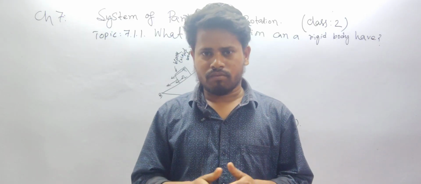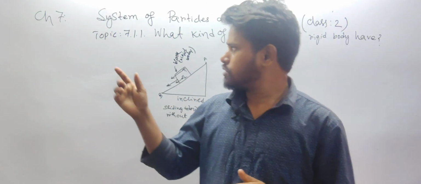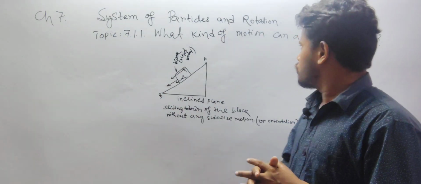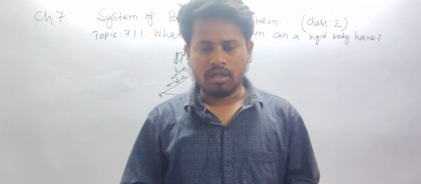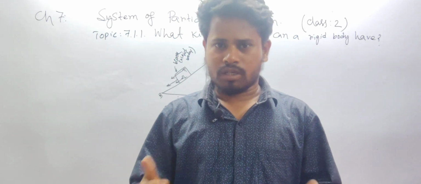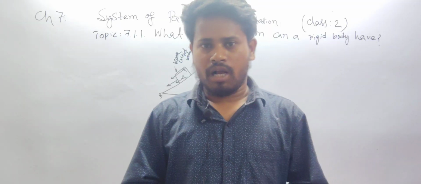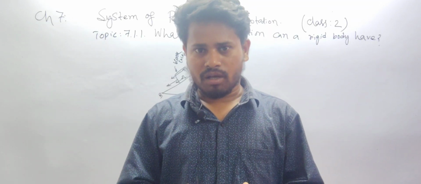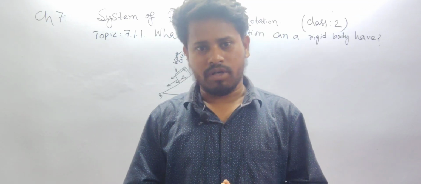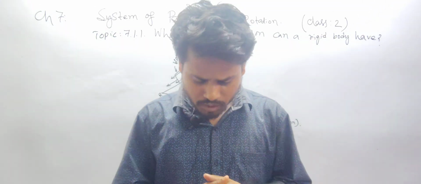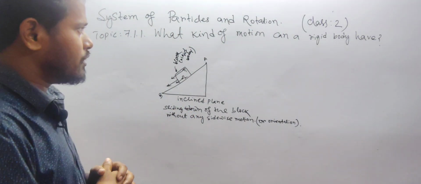Let's start today's topic with a question, which is also our topic: what kind of motion can a rigid body have? In the previous class we understood that whenever we discuss the motion of an extended body, we consider it as a rigid body, and then we can easily discuss its motion. So the question is a fantastic one: what kind of motion can a rigid body have?